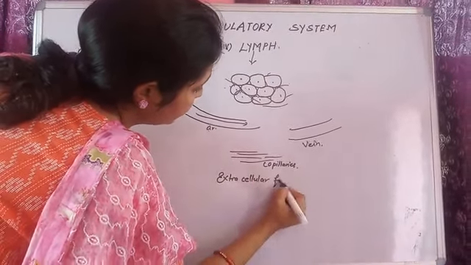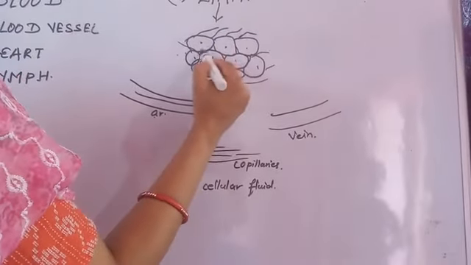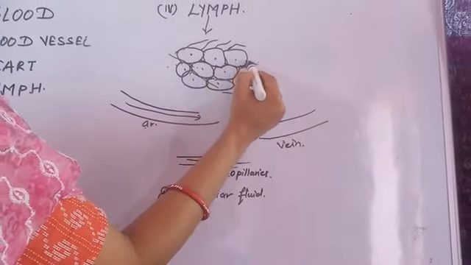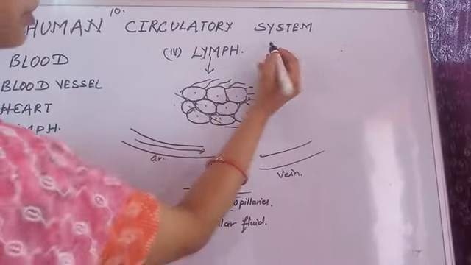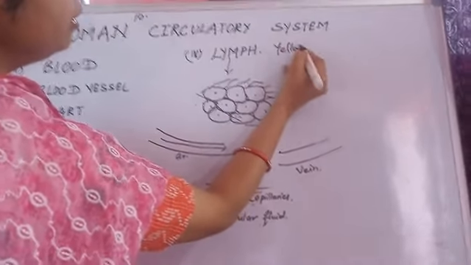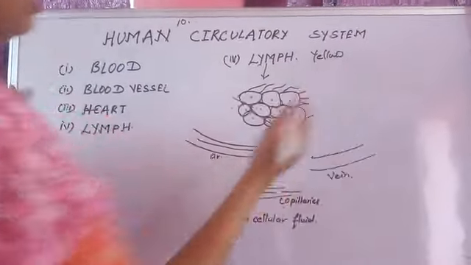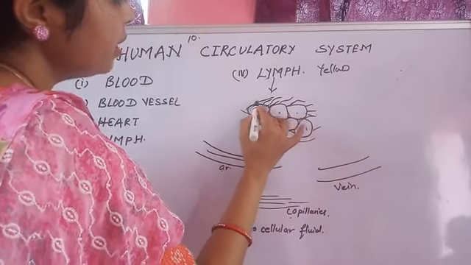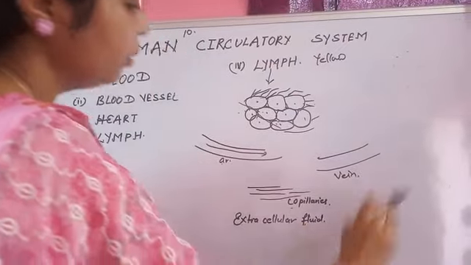So this lymph flows from the outer parts, from the external side. Why? Because the capillaries cannot enter here. So this lymph, which is yellow in color, flows in the extracellular way. In the extracellular space, that is why it is known as extracellular fluid.